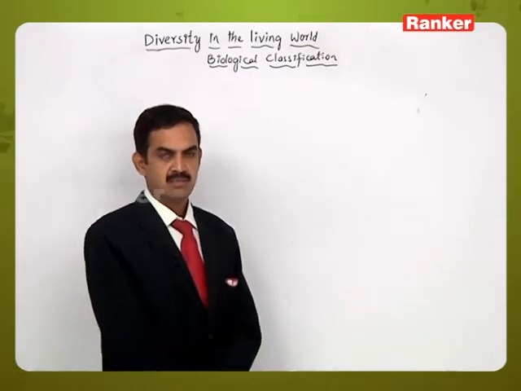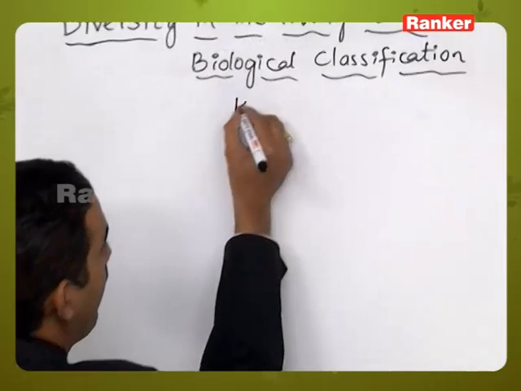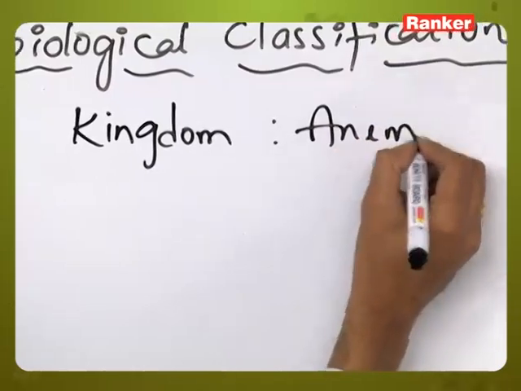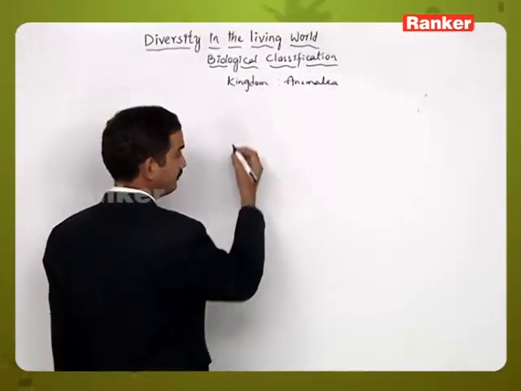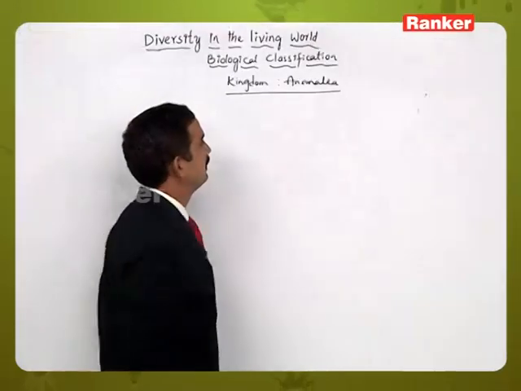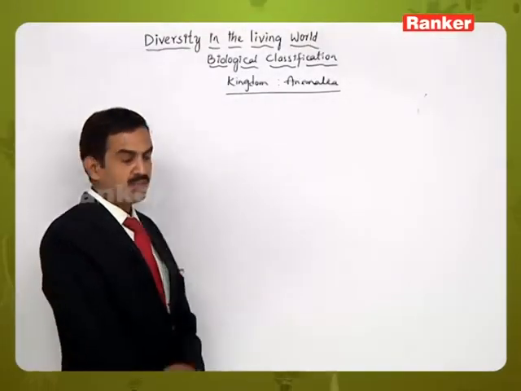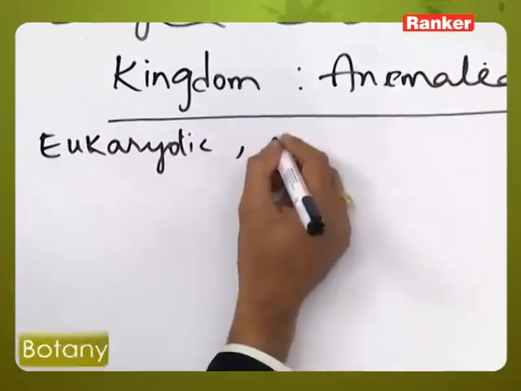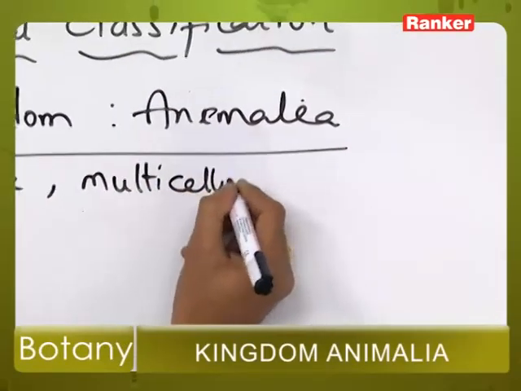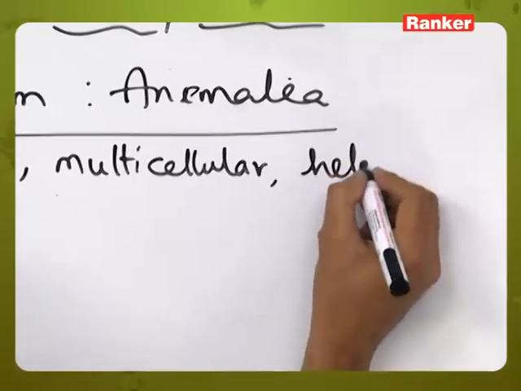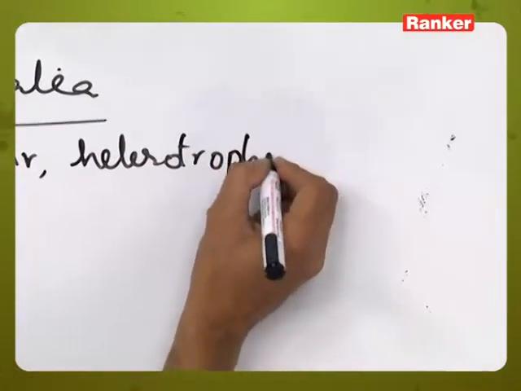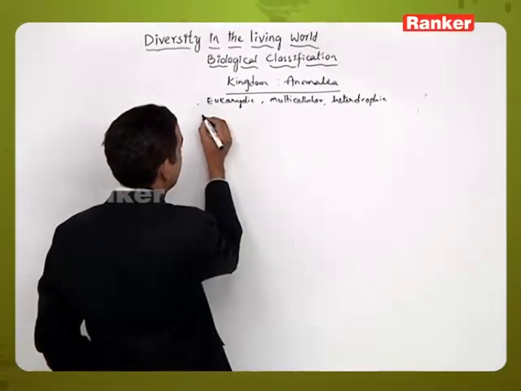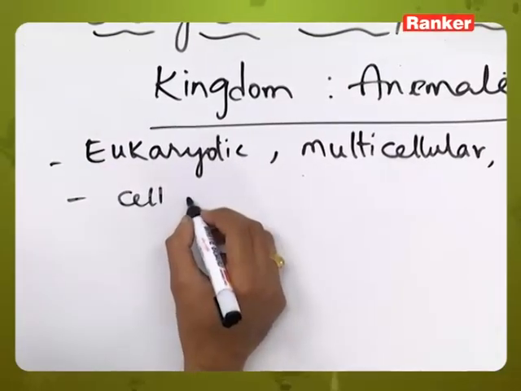In the biological classification, the last kingdom is the Kingdom Animalia. This Kingdom Animalia includes eukaryotic, multicellular, heterotrophic organisms. And if you observe the cell structure, here the cell wall is